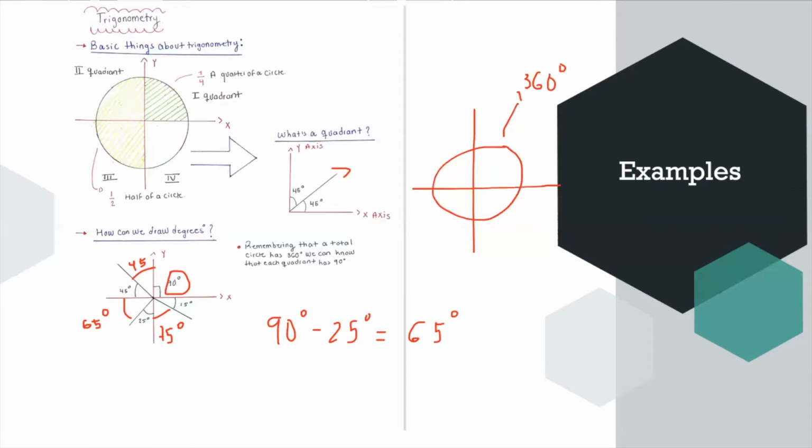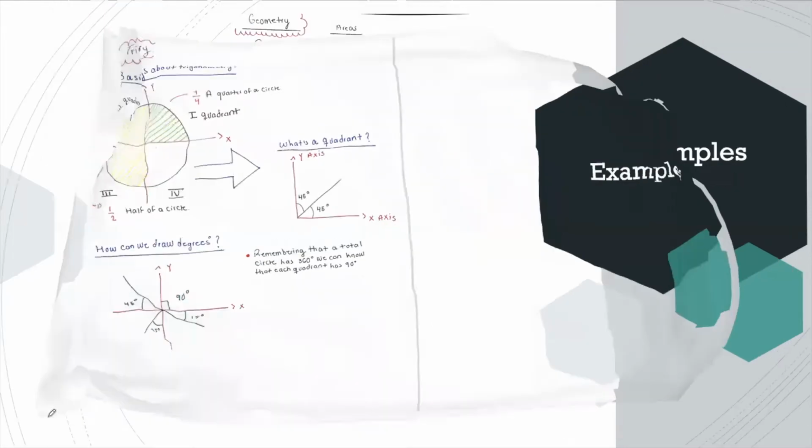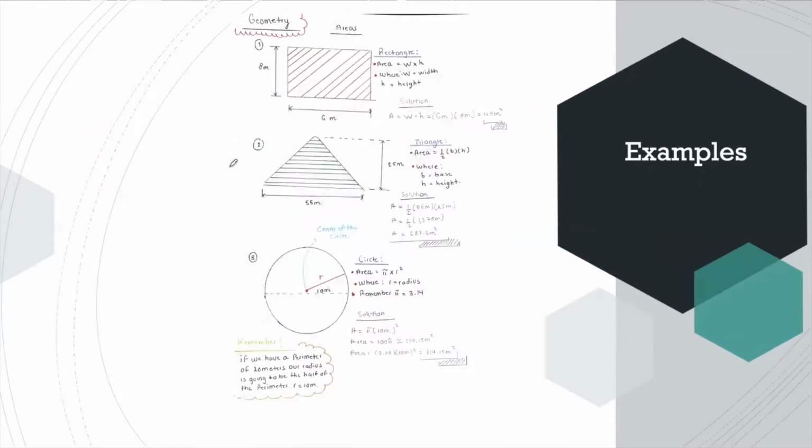So let's talk about how we can calculate areas. Here I have three different examples of the most simple geometric shapes. In the first case, I have a rectangle. We have a formula for a rectangle to calculate the area. We have to multiply the base and the height.